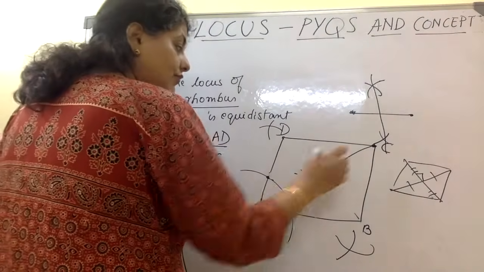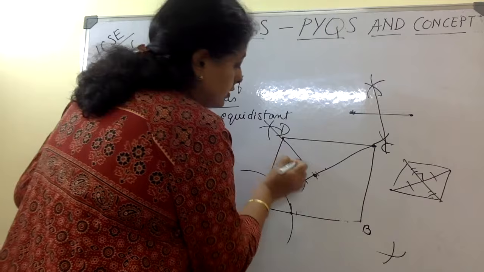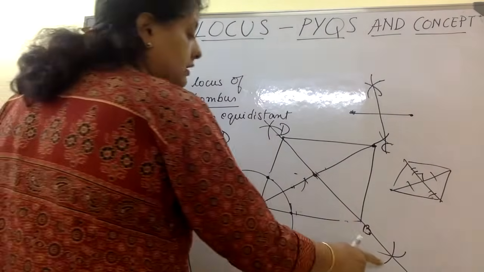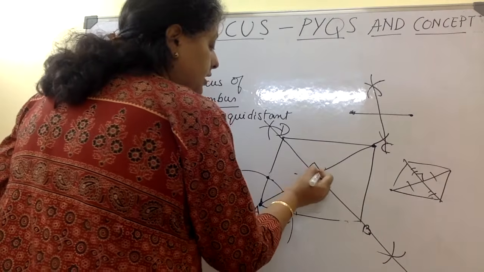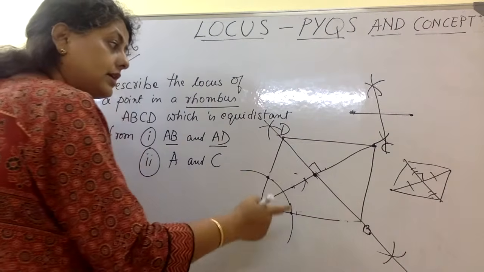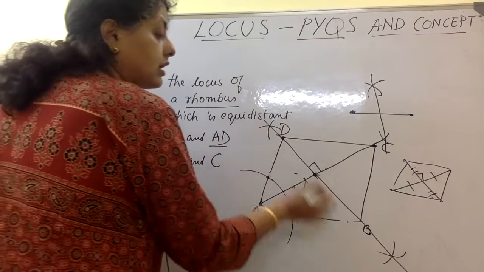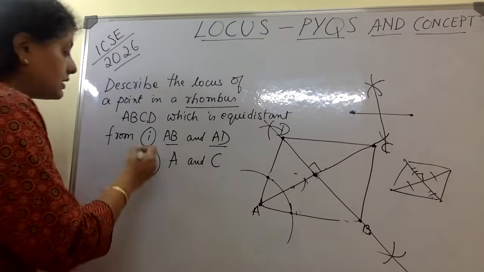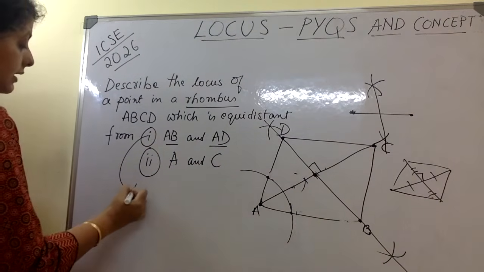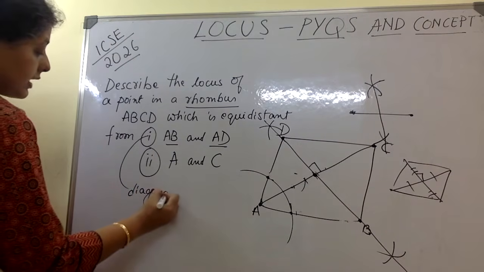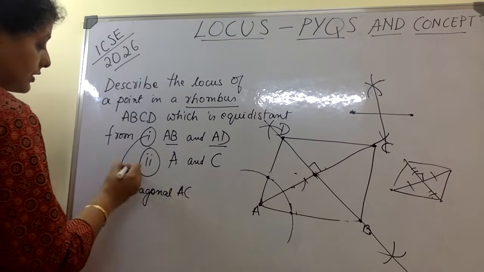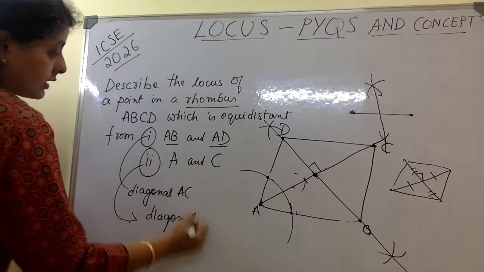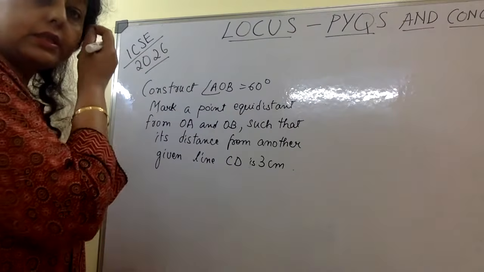Same thing I am doing for AC. Join these two. Okay. So if you join this intersection of arcs and this, you are supposed to get the perpendicular bisector. It will automatically come to 90 degrees and it has to pass through the two other points of the rhombus. So the first answer, the locus is the diagonal AC, and for the second answer, the locus is the diagonal BD.